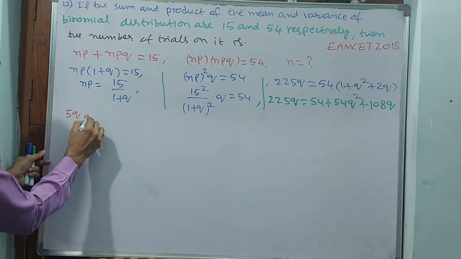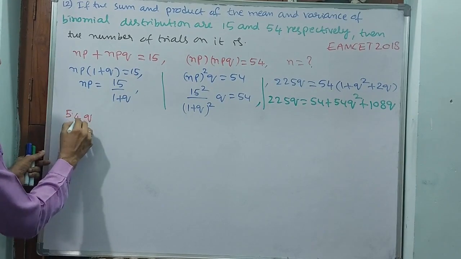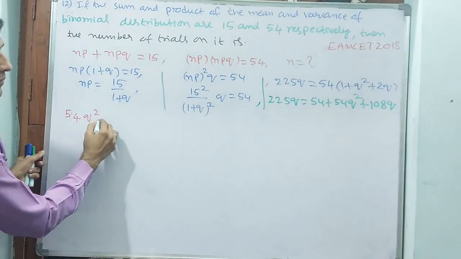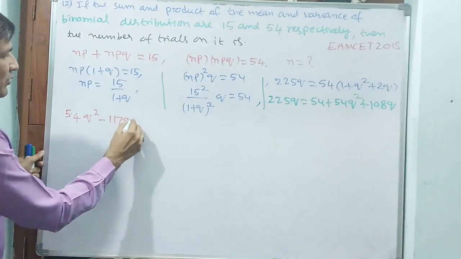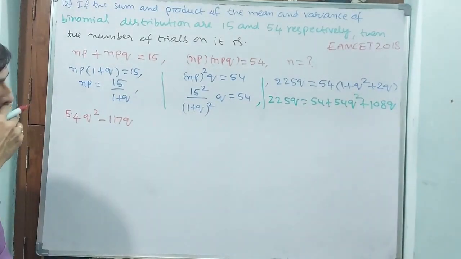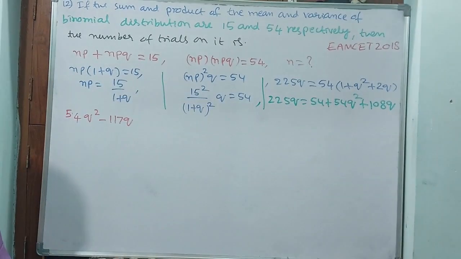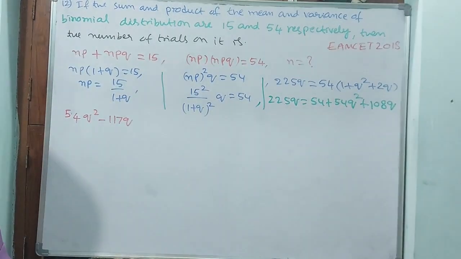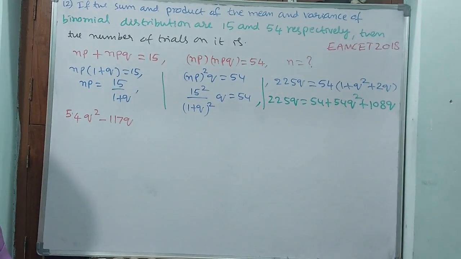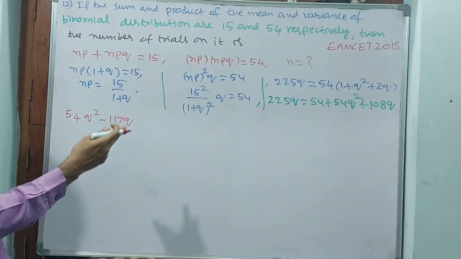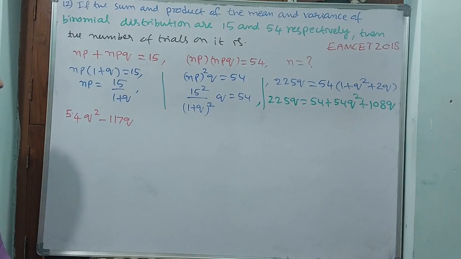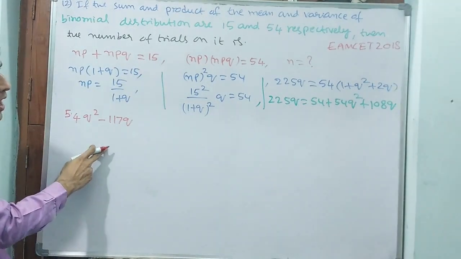See, 54Q square minus 117Q. Why? Because 225 goes to that side as minus, and plus 108. Bigger is minus. That is why 117. Like that I have made the calculation in my brain.